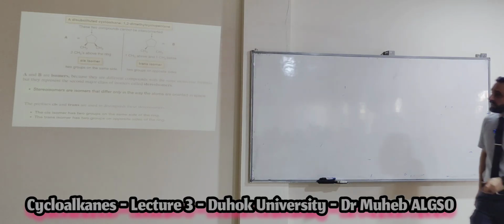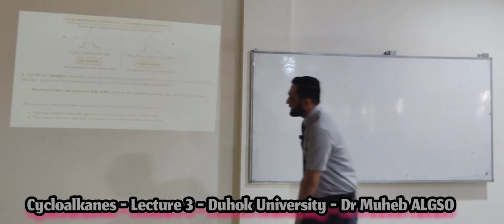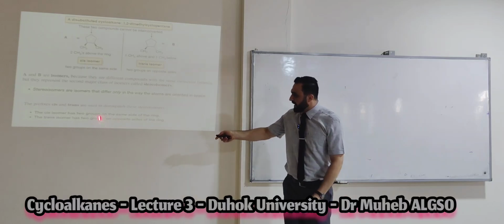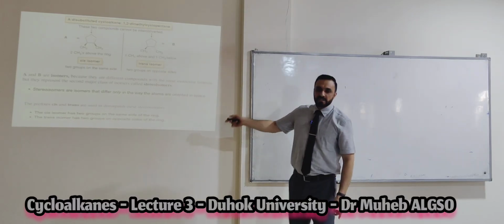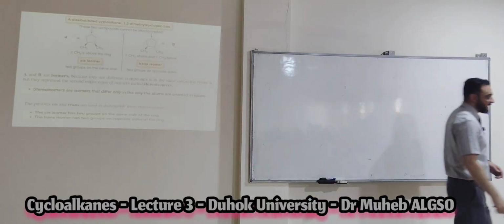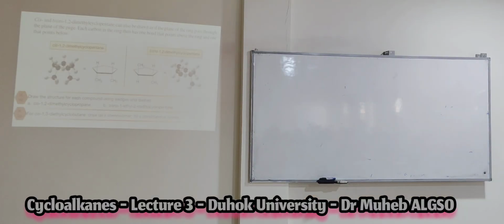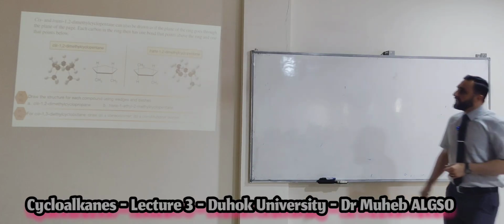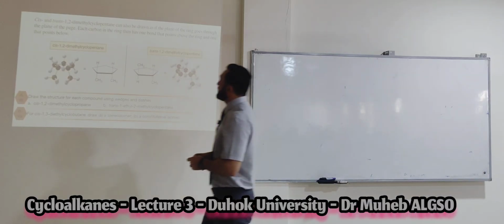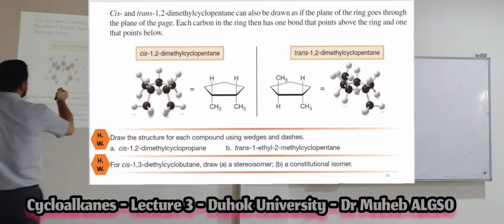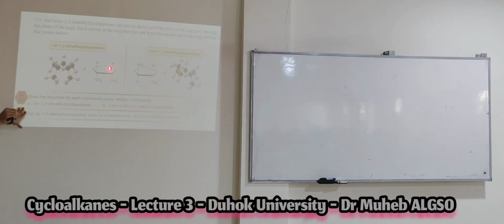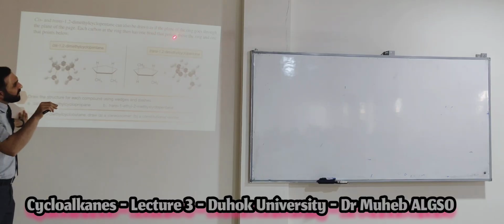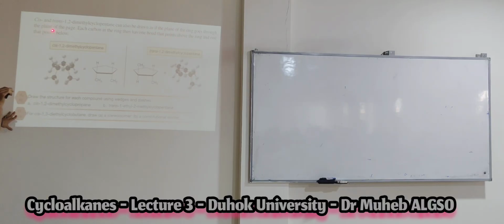So the prefix: the cis isomer has two groups on the same side of the ring. The trans isomer has two groups on opposite sides of the ring. This is the cis and the trans. Cis and trans dimethylcyclopentane can also be drawn as if the plane of the ring goes through the plane of the page.